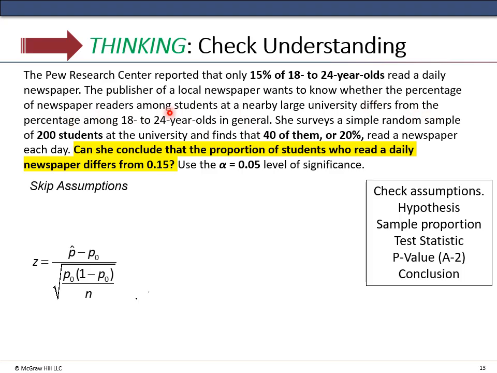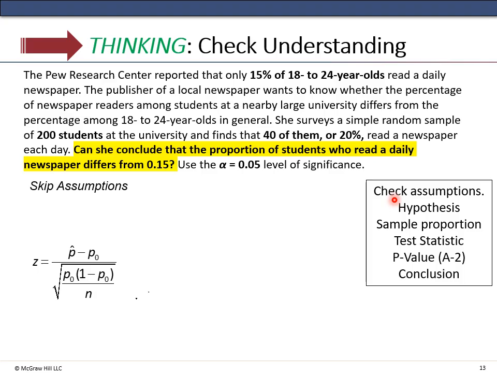So this is just saying it doesn't equal the null hypothesis, so we have a two-tailed test. She surveys a simple random sample of 200 students at the university and finds 40 of them, or 20%, read a newspaper each day. Can she conclude that the proportion of students who read a daily newspaper differs from 0.15? Again, we're going to use the 0.05 level of significance.